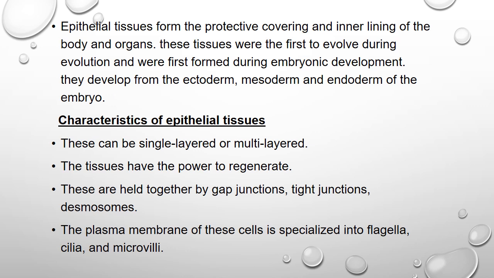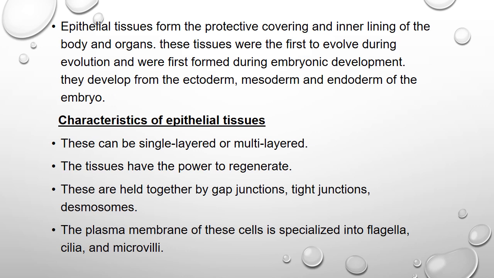Then these epithelial tissues are held together by gap junctions, tight junctions, and desmosomes. These provide communication between the cells, as this tissue is nothing but a group of cells. So there is an interconnection between the cells, and this interconnection is either by gap junction, tight junction, or desmosome. The plasma membrane of these cells is specialized into flagella, cilia, and microvilli.